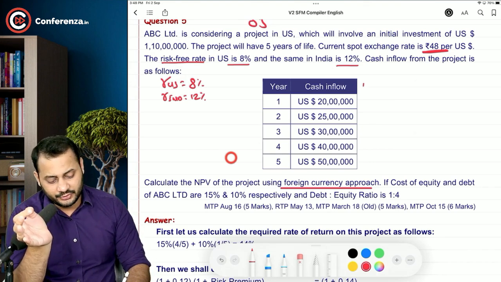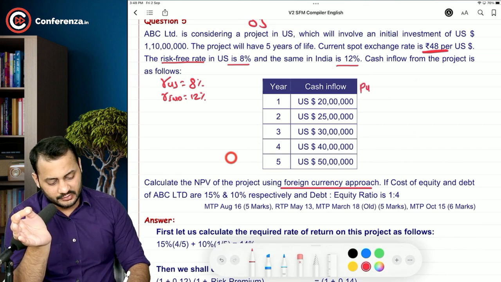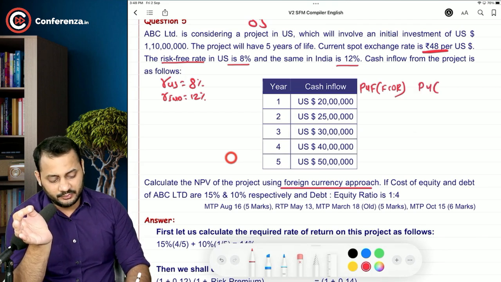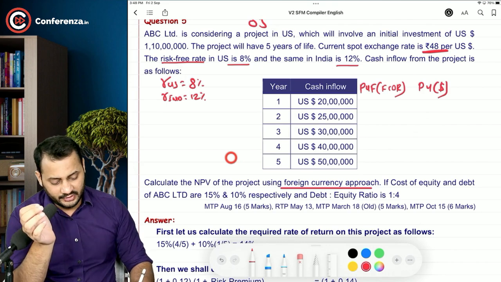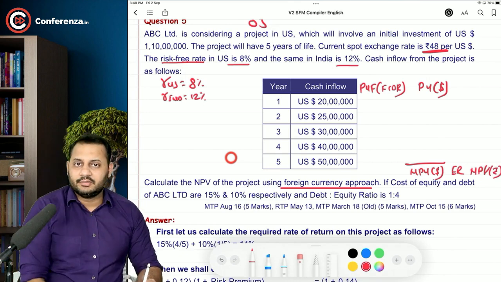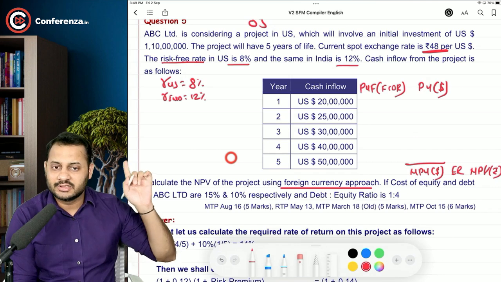The next column should be foreign country discount rate, present value. Present value factor at foreign country discount rate. Then you will calculate the present value in terms of dollars. So it will be foreign currency approach, and then the NPV will be in dollars converted at the spot rate, and then you can calculate NPV in rupees at the end. So approach has to be foreign currency discounting.